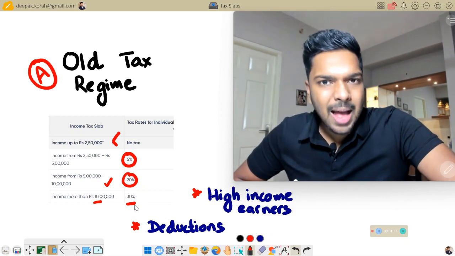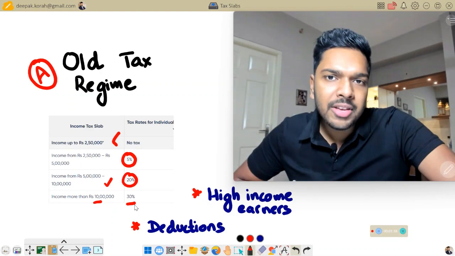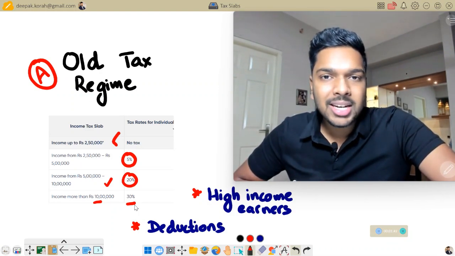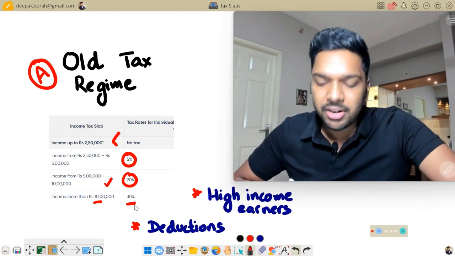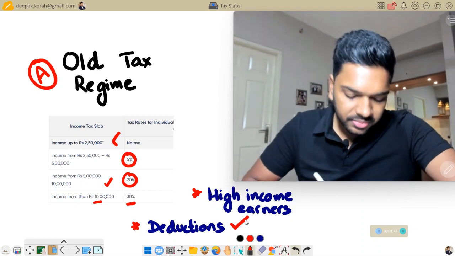So these tax slabs and tax rates under the old tax regime are more suitable for those having a higher level of income, because when they have high income, they may automatically have a high level of investments and deductions which they can certainly claim in the old tax regime.